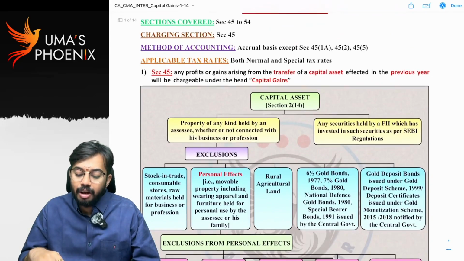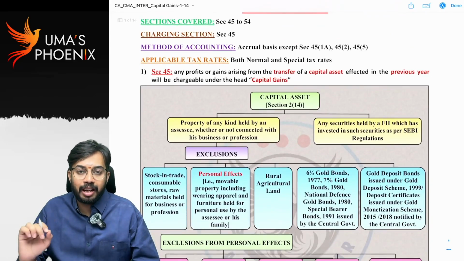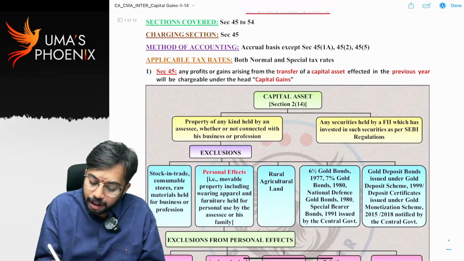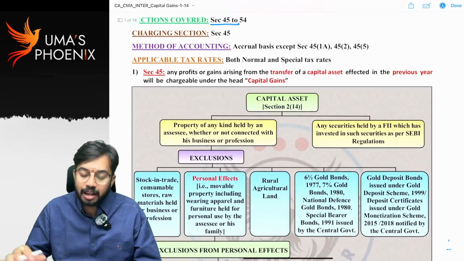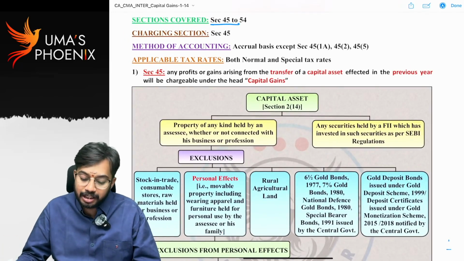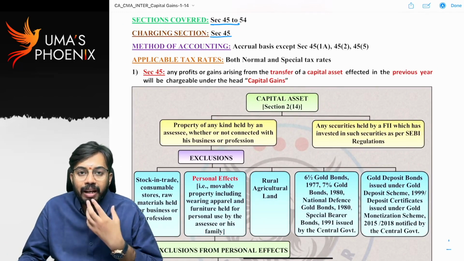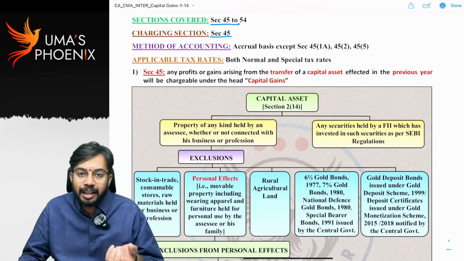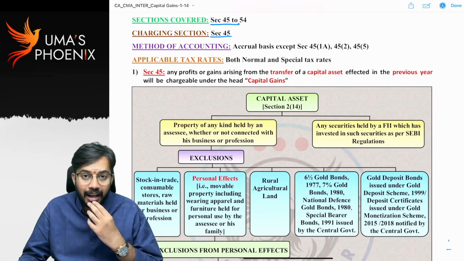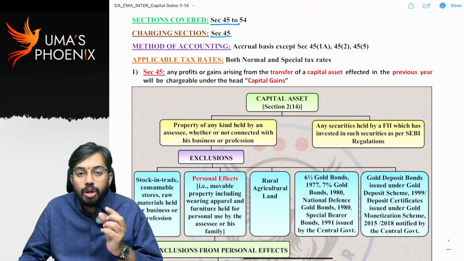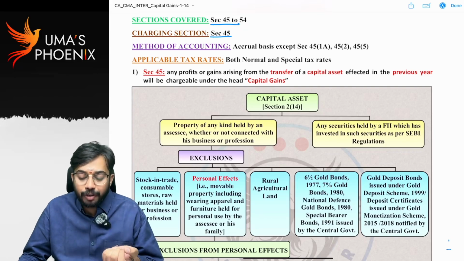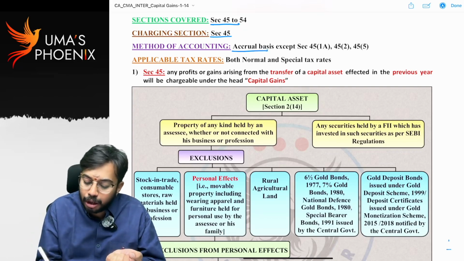Yes. What are the sections that are covered under the head capital gains? Section 45 to 54. These are the sections that are covered under the head capital gains. Charging section is section 45. Generally, when the capital gains head gets attracted, whenever you sell any asset, then the capital gains head gets attracted. So what is the method of accounting that is followed? Method of accounting followed is accrual basis.